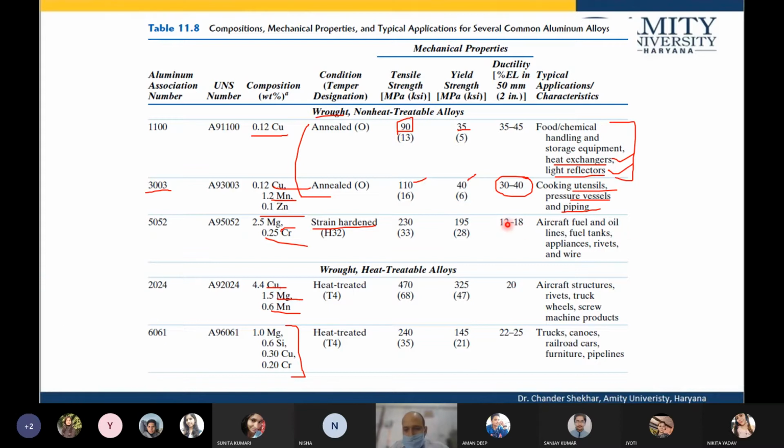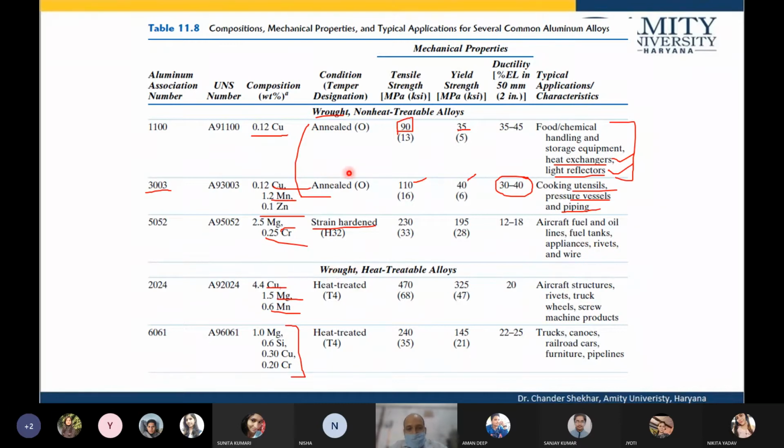So it has even lower ductility. When you have strain hardened, you have almost doubled the tensile strength, but at the same time the ductility has been reduced. Okay, so this kind of alloys, 5052, are used in aircraft fuel and oil lines, fuel tanks, appliances, etc.